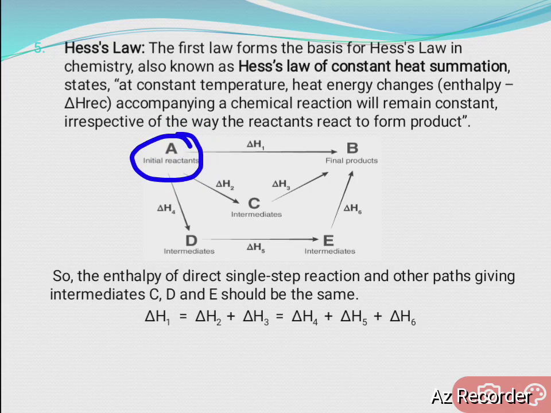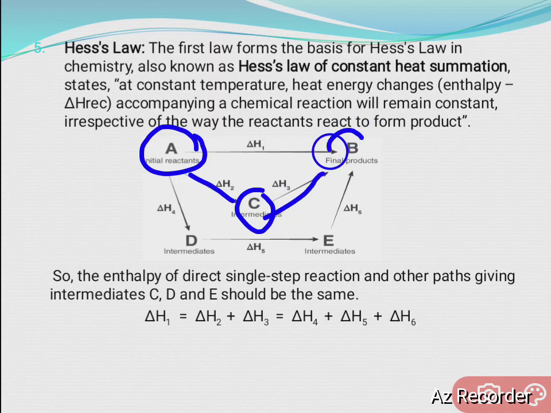A is going to react and give the product B. There are no intermediates, so the change in enthalpy for this reaction is delta H1. This is a one-step reaction. In the next reaction, what happens? The same A initially changes to C and then to B.